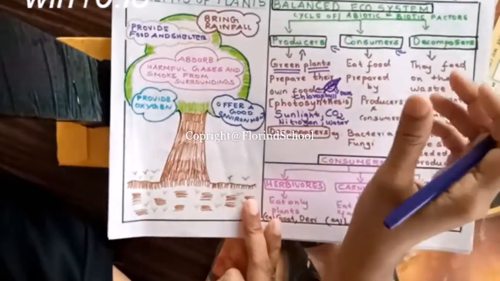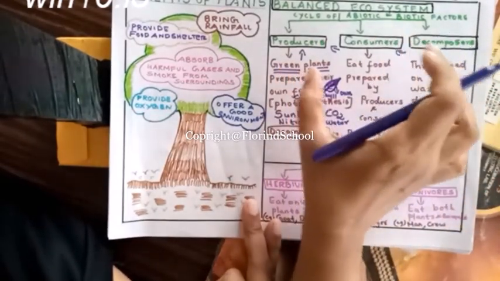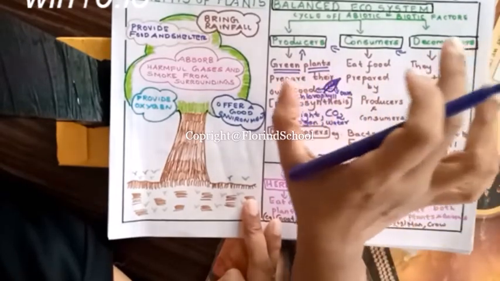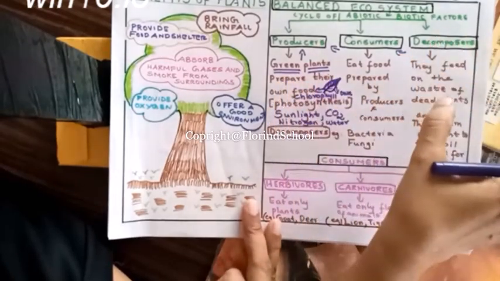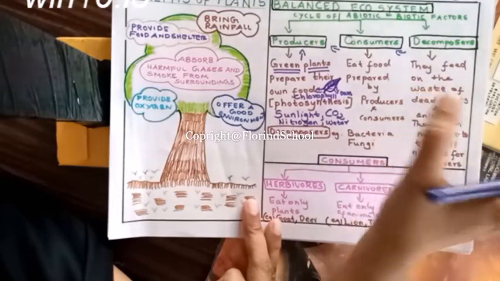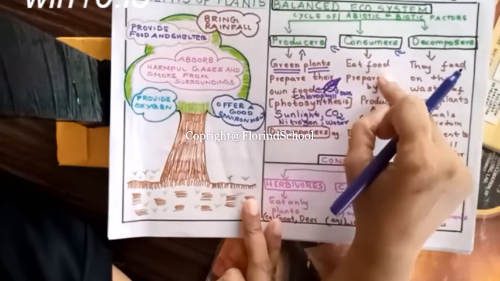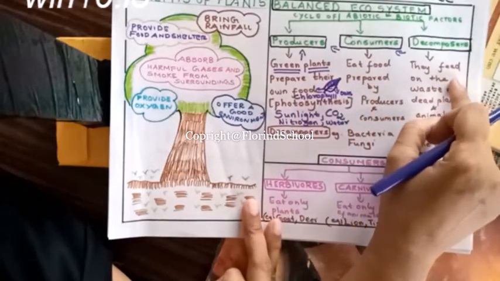So, a balanced ecosystem is a cycle of abiotic factors and biotic factors. It depends on producers, consumers, and decomposers.